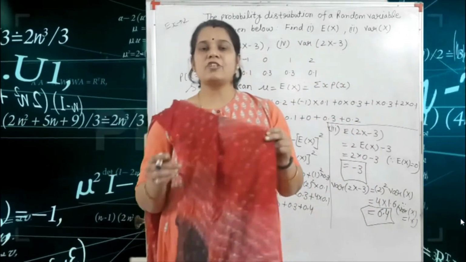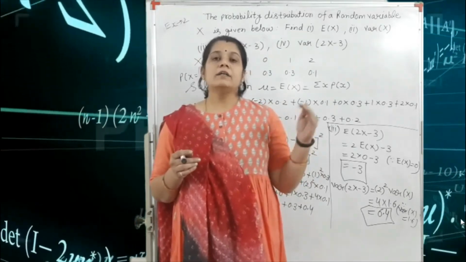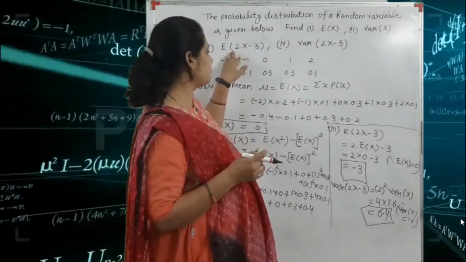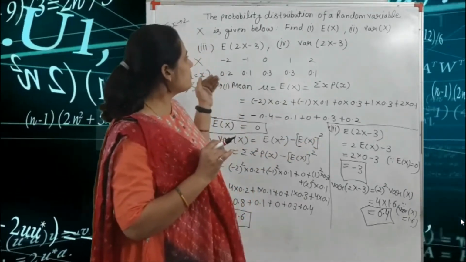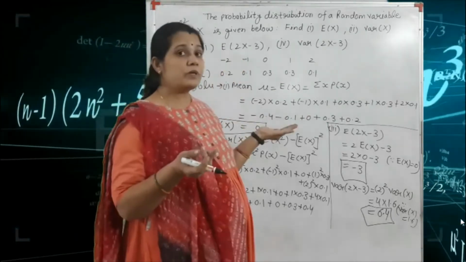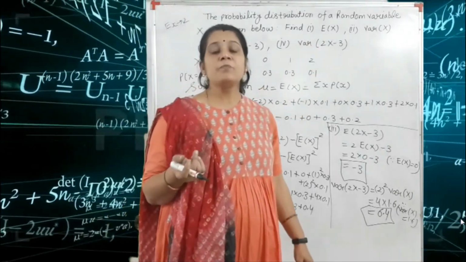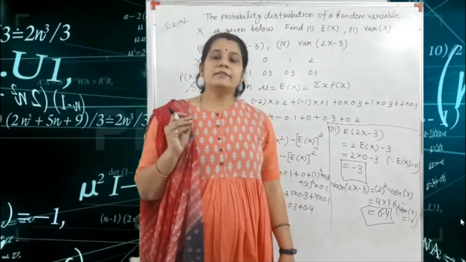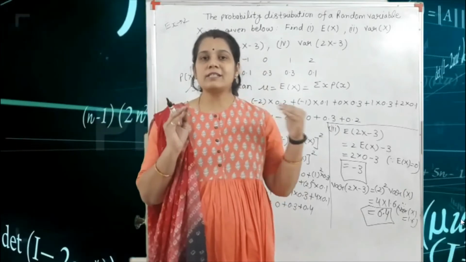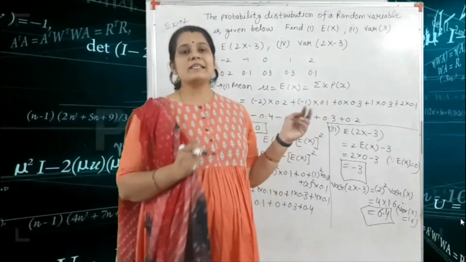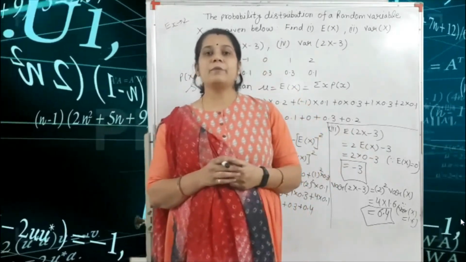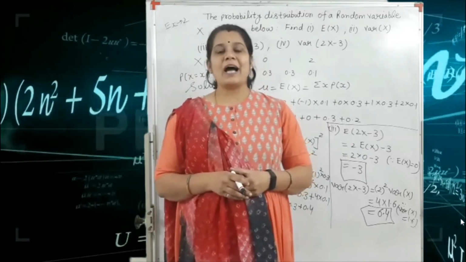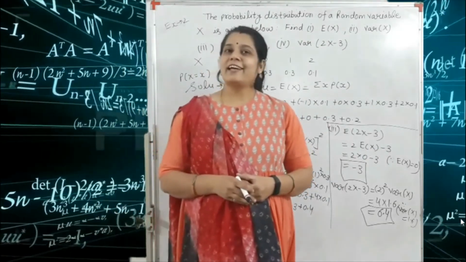Okay, so these questions are very easy if you have the formulas correct. If you write the formulas in the correct form, these questions are very easy. And sometimes we are given only E(2X) or only the variance of 5X. So always keep in mind the method of how we solve this type of question. Okay, so this is the example of the expectation and the variance according to your basic probability chapter. Okay, so I will continue this topic in our next lecture. Thank you for watching this video.